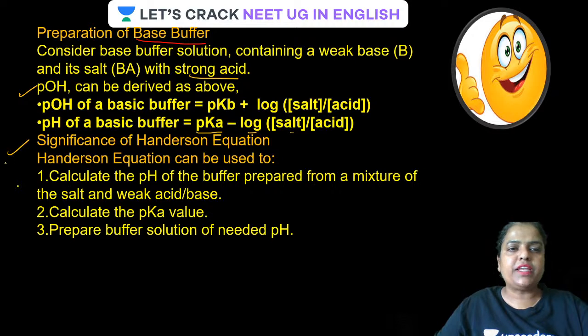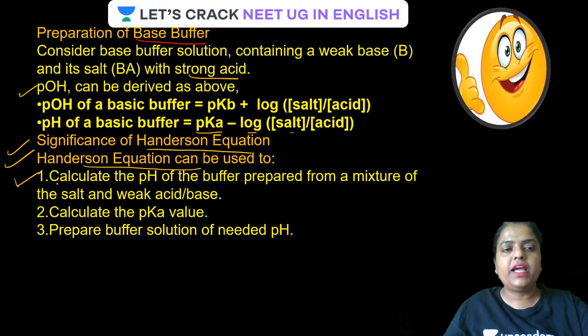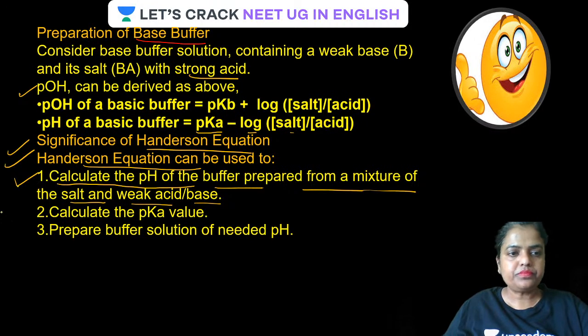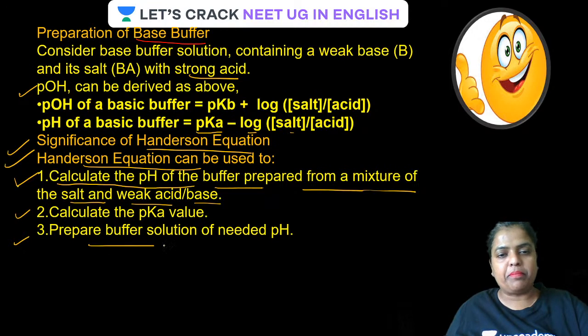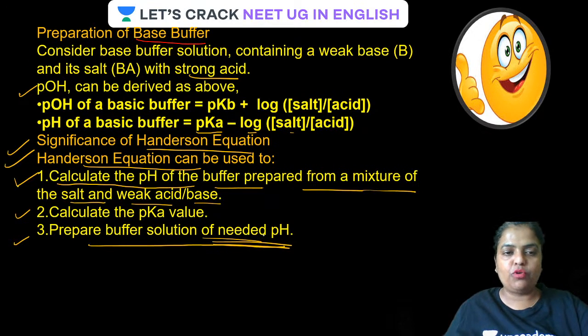Now what is the significance of Henderson equation? First of all, we know that it is used to calculate the pH of the buffer prepared from a mixture of salt and a weak acid or with a weak base. Done. It is also used to calculate pK value. It is also used to prepare buffered solution of needed pH. Yes, needed pH. If we know the pK and pKb value, it is going to help prepare buffered solution of a needed pH. Very important guys.